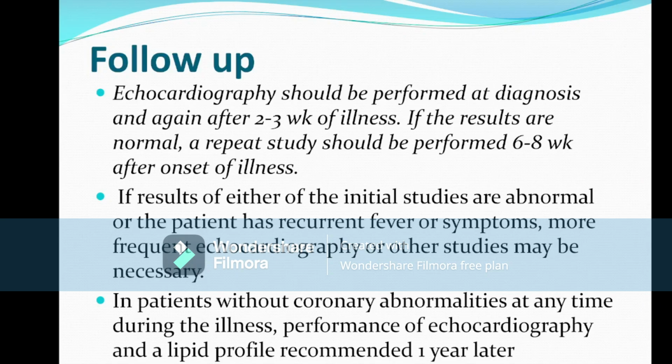If the results are normal after 2 to 3 weeks of giving IVIG, then repeat the echocardiography after 6 to 8 weeks of illness. Then, if the results are normal, you can perform echocardiography again after 1 year. If any result is abnormal, then we have to do repeated echocardiography depending on the size of the aneurysm. And if the report is normal, then we can do echocardiography after 1 year. And we can also do the lipid profile.